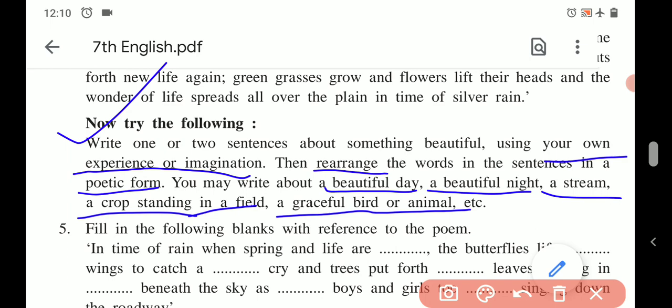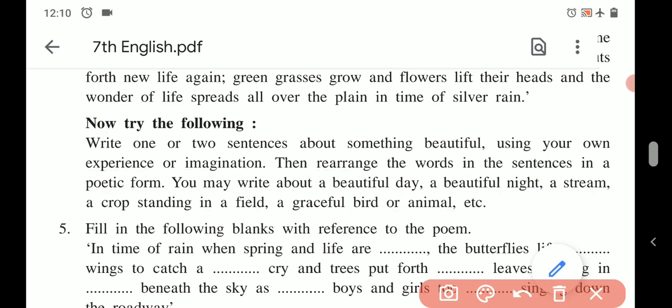But if I have to change this in the form of poem, the first sentence, each new day begins with the sunrise, I will change the order and begin with the sunrise each new day begins. Second sentence, the birds cheerfully sings early morning. I will write it as early morning the birds cheerfully sings, and there I will get the poem, or the first stanza, like this.